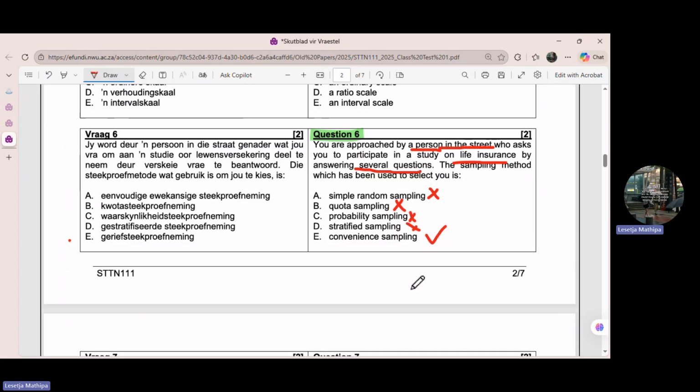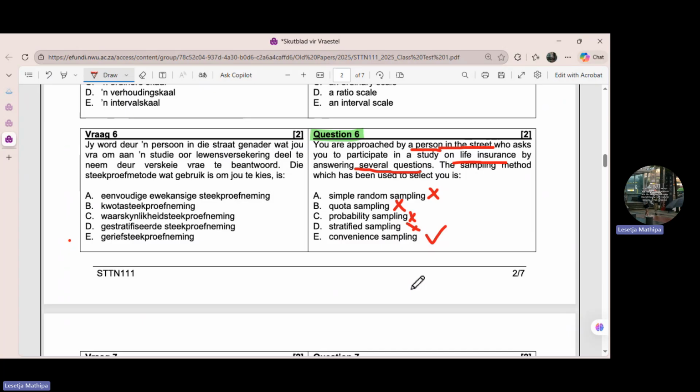Remember, a sample is convenient when it is convenient for the researcher taking the research. To give you an example, I think it's from the slides, or maybe from chapter 2: a survey of hostel residents in the hostel that the student lives in.